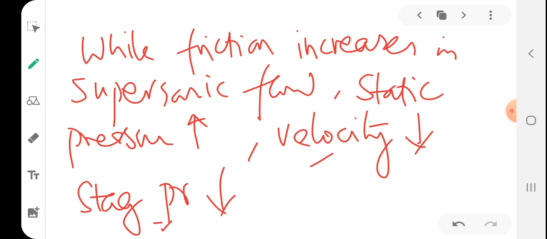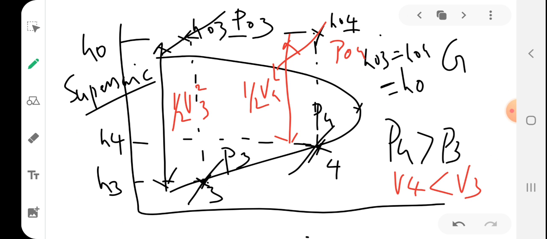Velocity and stagnation pressure decrease because this particular line will have a lower pressure than this particular line. So students, these are the effects of friction on subsonic and supersonic flow. And similarly, when you reach this point, P star value, what will happen? When you increase the static pressure to a P star value, it will be the limiting pressure.